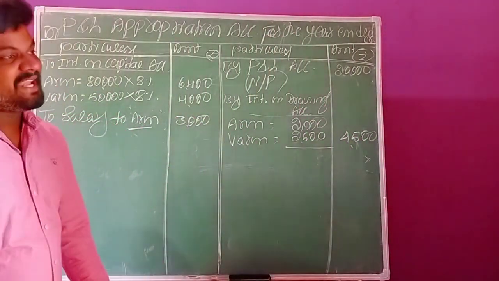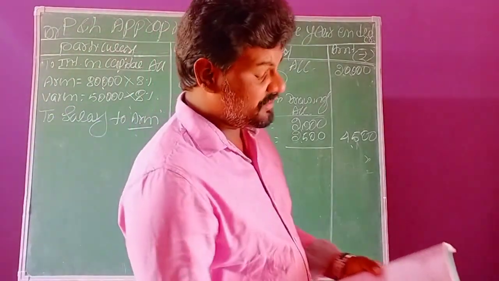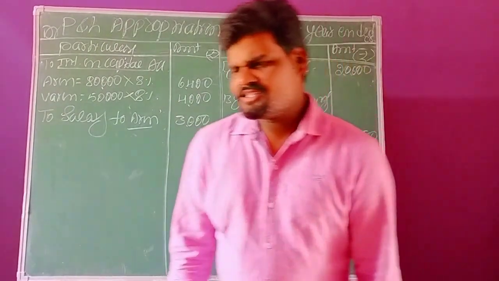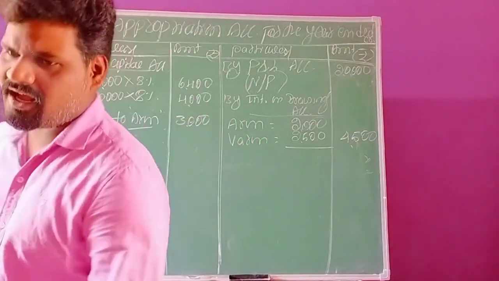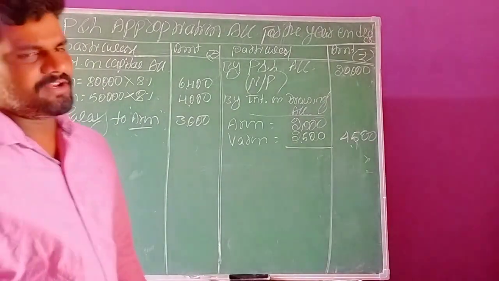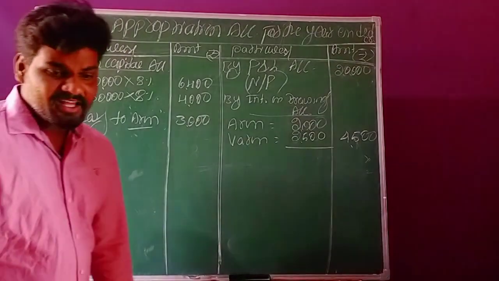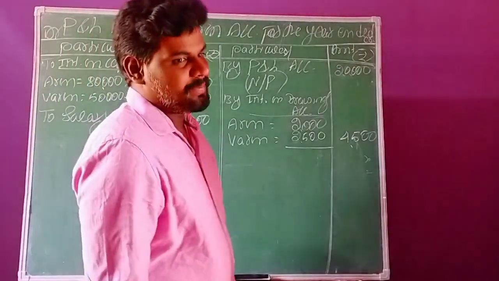Now come to the next adjustment. The next adjustment is related to commission. Commission is also an expense. These are well-known transactions; we already discussed them in the previous question.